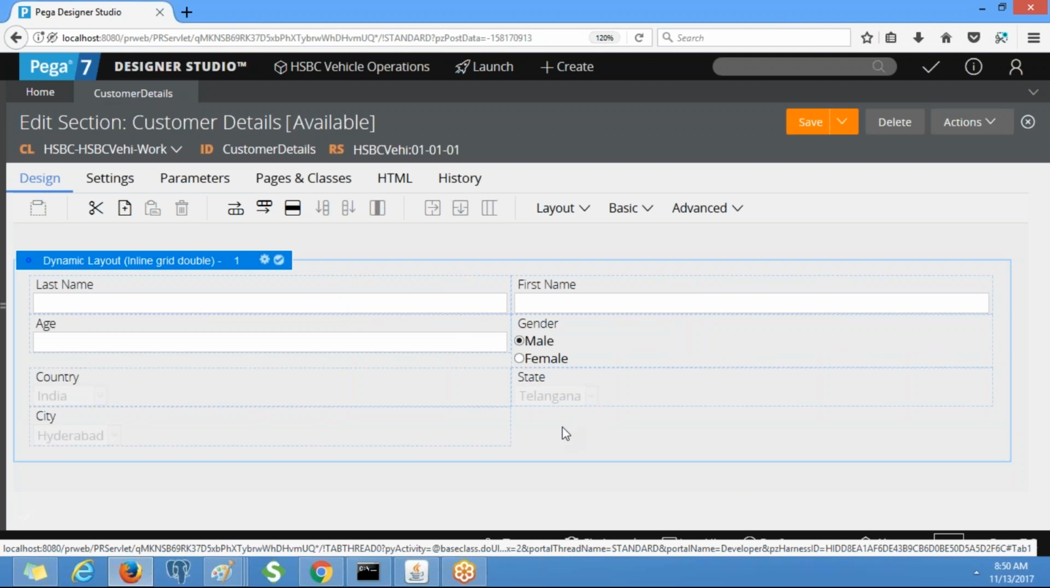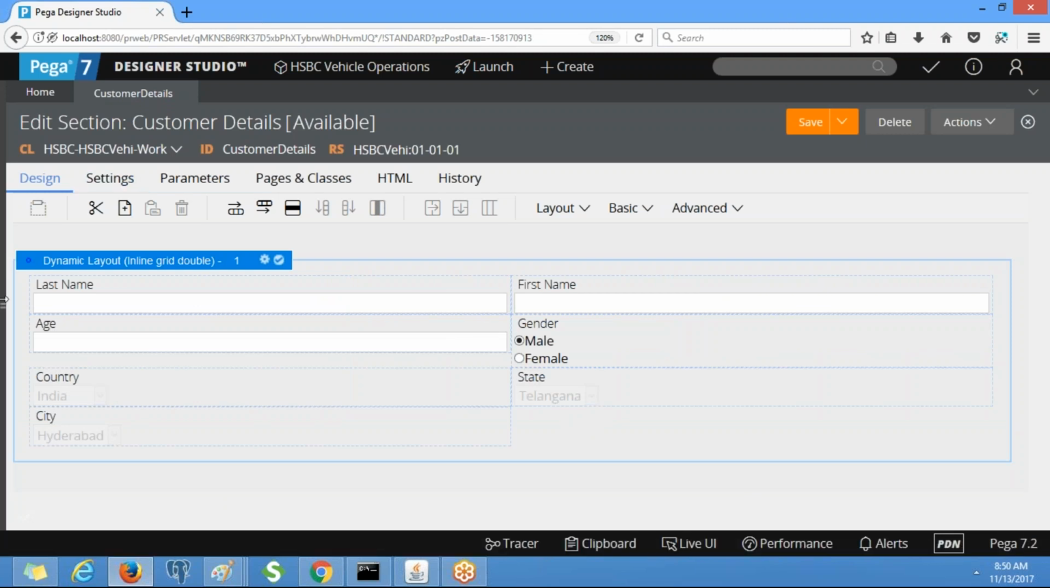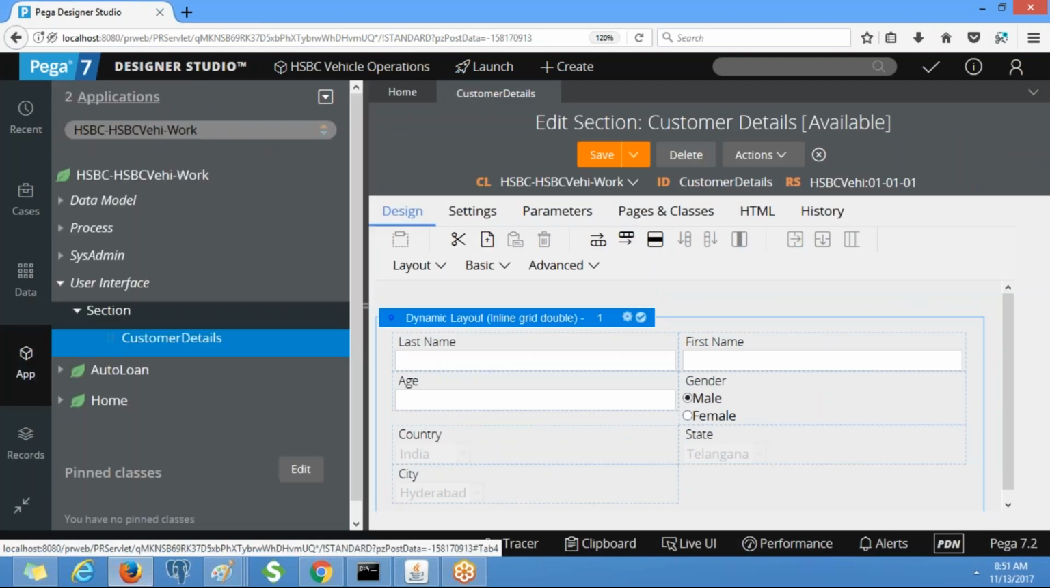Here I will drag marital status. We haven't entered the values for the radio button yet, so we will enter them now.